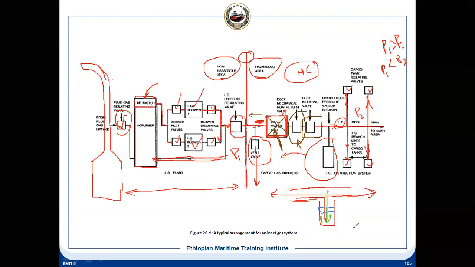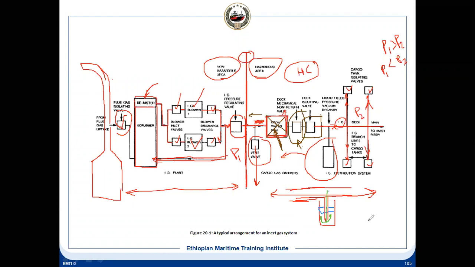Suppose your discharge rate is higher than the IG supply rate, then pressure will drop. If your discharge rate is less than the IG supply, which can happen in some circumstances, then the pressure in the tank will increase. Then this will push out the water, and this pressure will get released, and your tank will be safe.